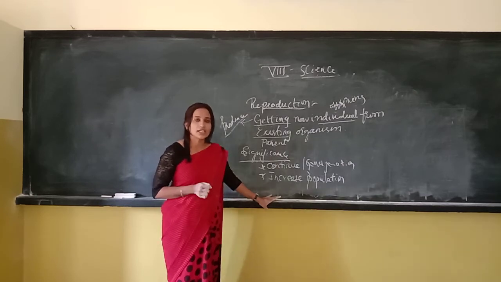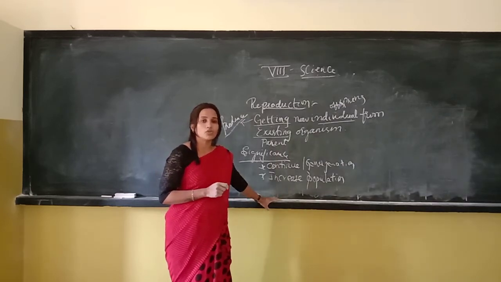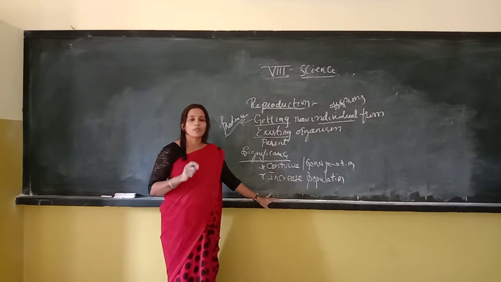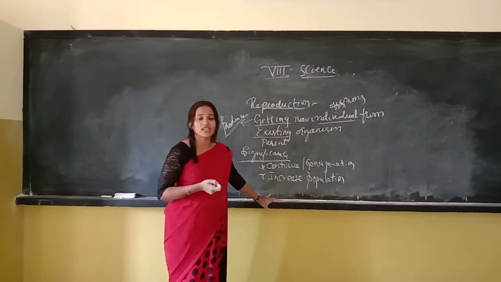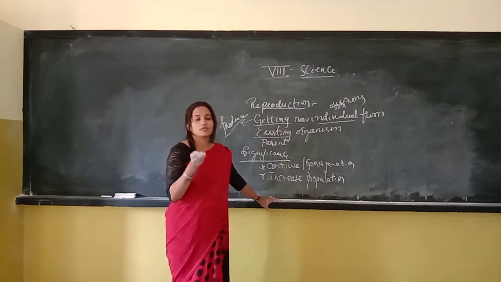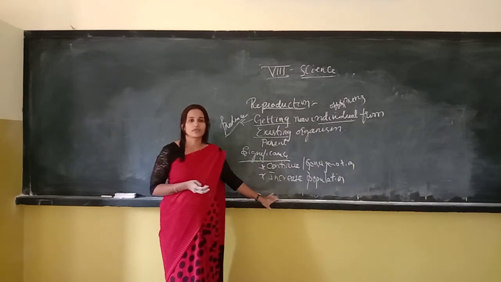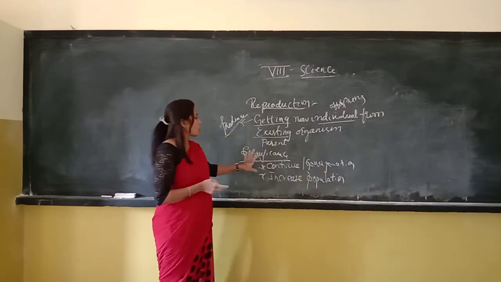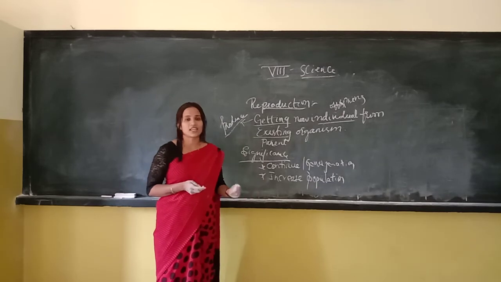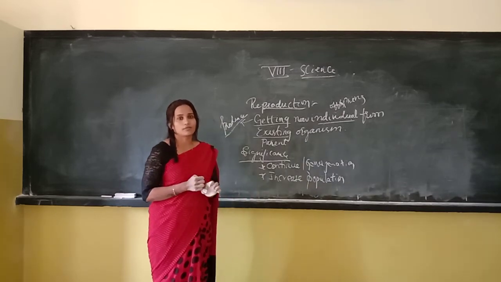Understood? We need reproduction to continue its population or number generation by generation. This is the significance of reproduction.